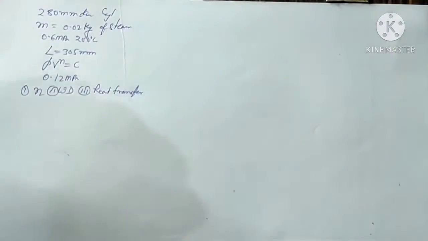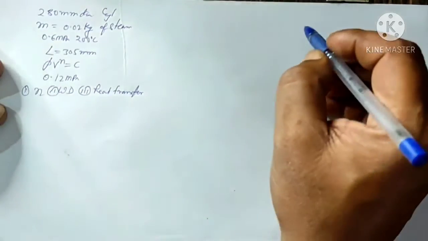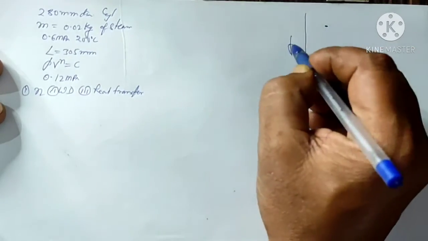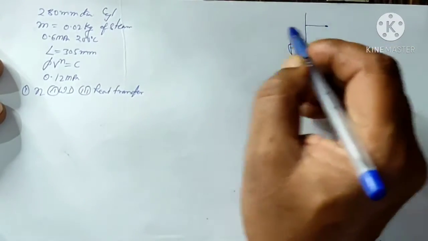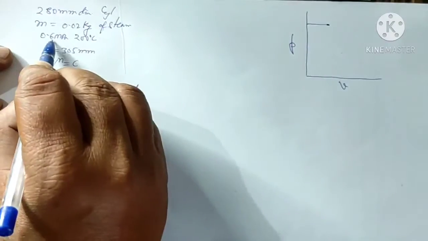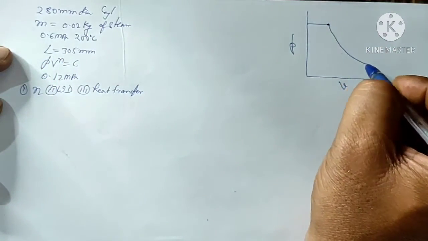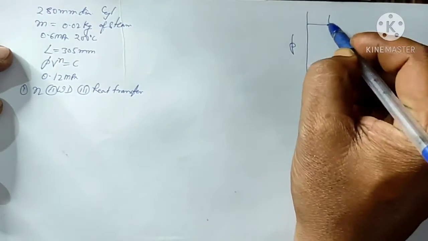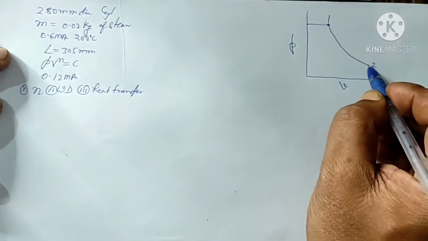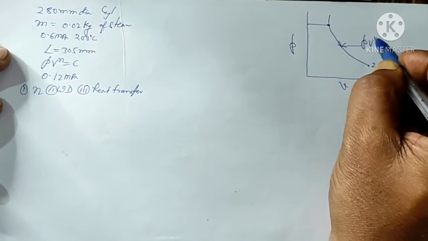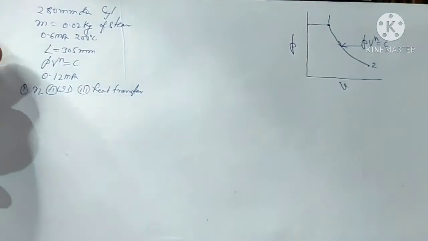So if we see how the process is going on, the process is going on like this. Initially you have a certain pressure, that is 0.6 megapascal, and temperature 200 degrees centigrade. It is expanding up to a point 2 where the pressure is given as 0.12, and this expansion is followed by the relation PV to the power n equals constant.